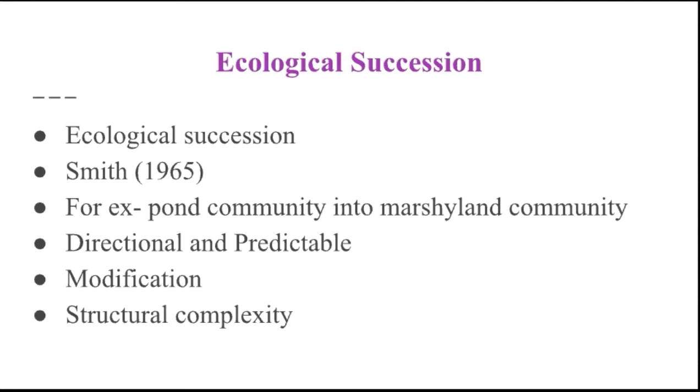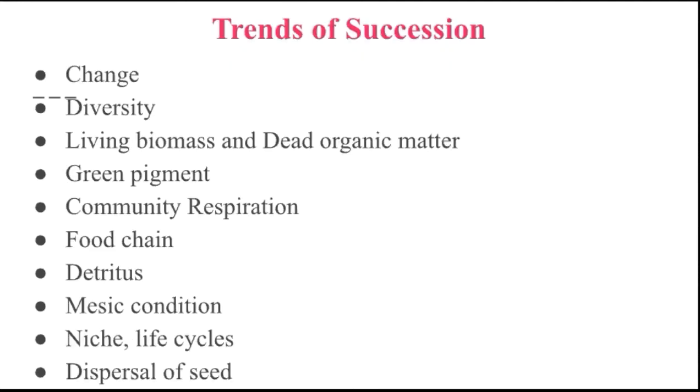The next point we discuss here is the trends of succession. These are the trends of changes during ecosystem development from a young to a mature stage, including the following features.